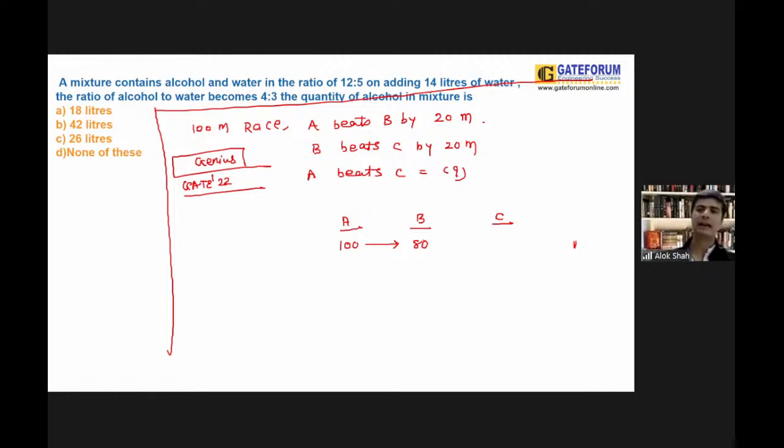Whenever A is at 100, B will be at 80. Next, B beats C by 20 meter, that is, when B reaches 100, C will be at 80.